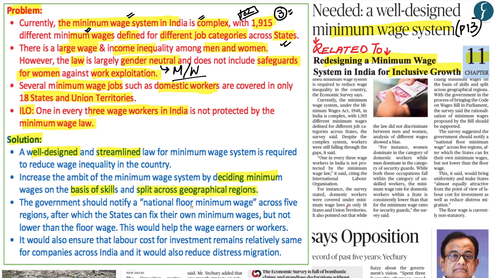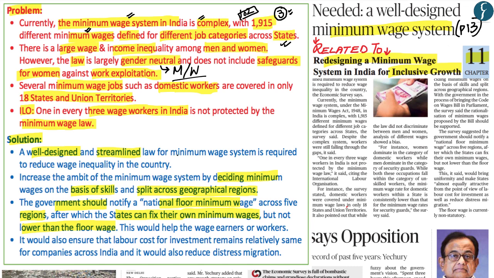Within that context, the economic survey has suggested that the government should notify a national floor minimum wage across the 5 main regions of India, and it is only after that that the states can fix their own minimum wage. And this minimum wage, which has been fixed by the state, should not be lower than the national floor minimum wage, which has been set by the central government.